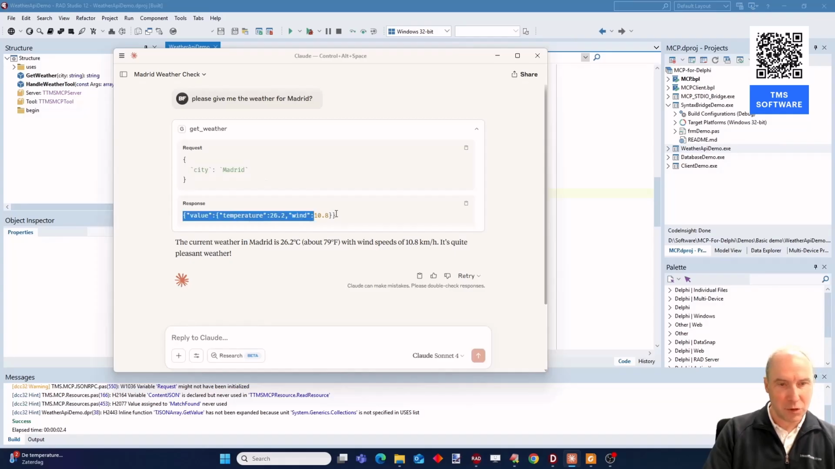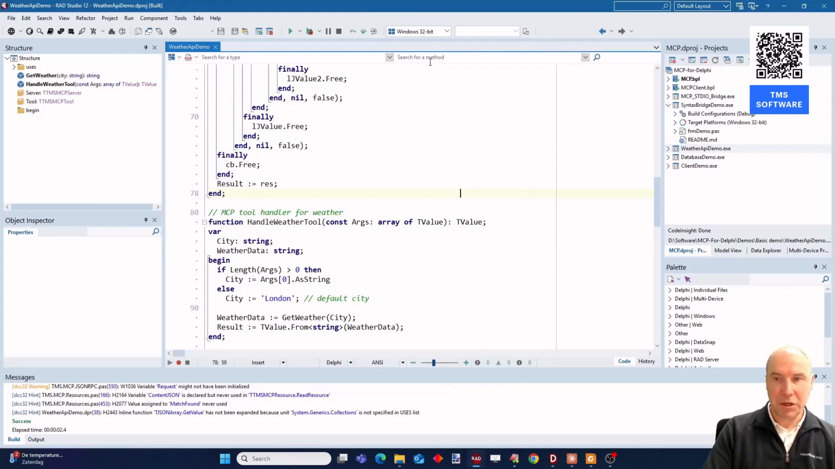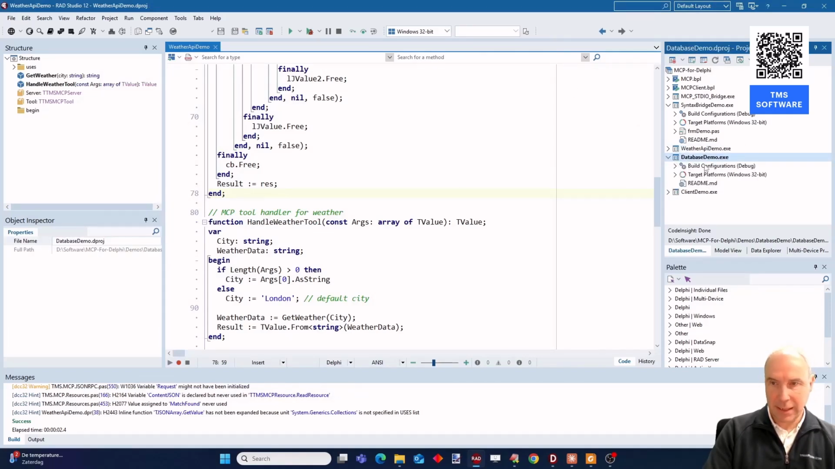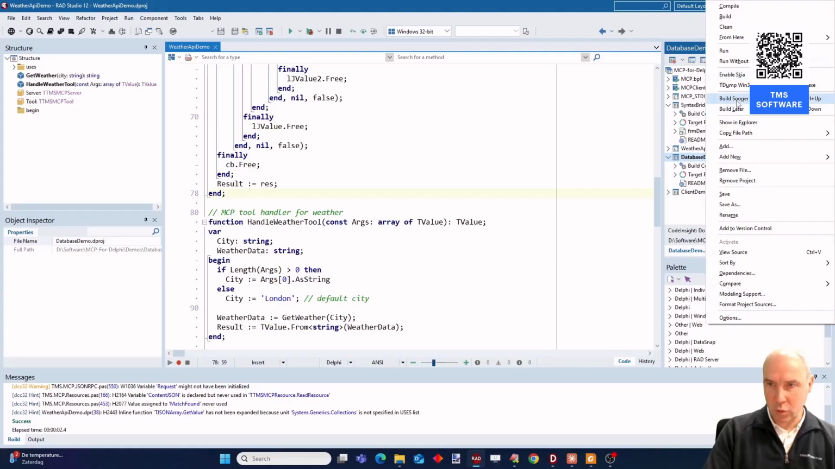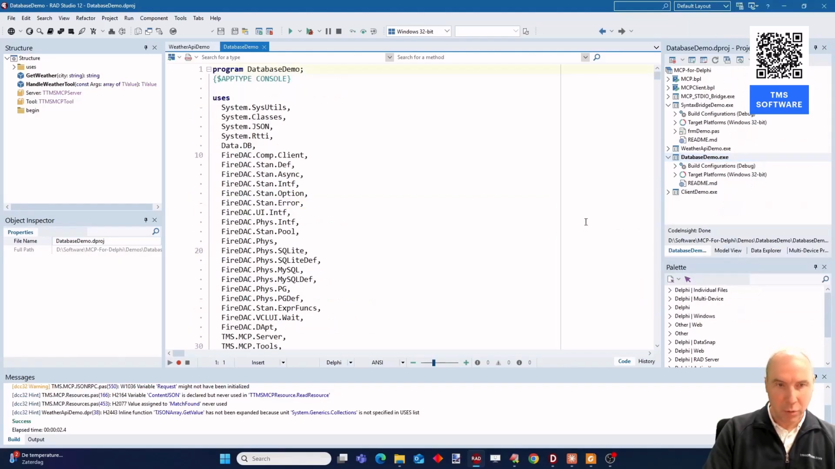So, and you can also see the response from our MCP server. And you can see here the nicely formatted response from Claude. Another example that we created was an MCP server that can be used to work with databases.